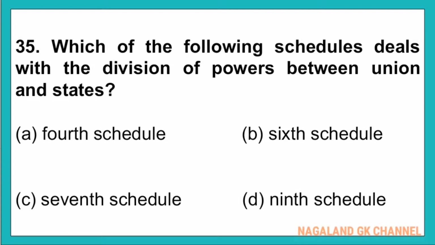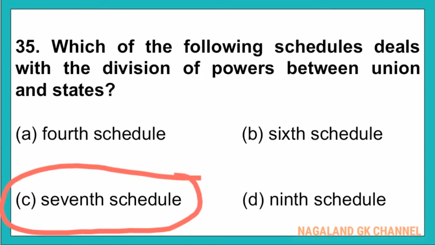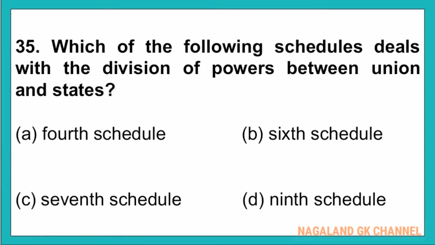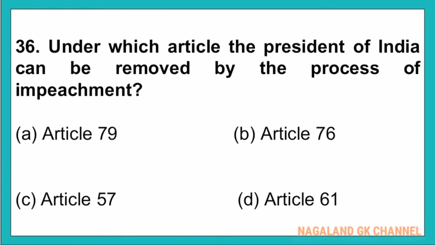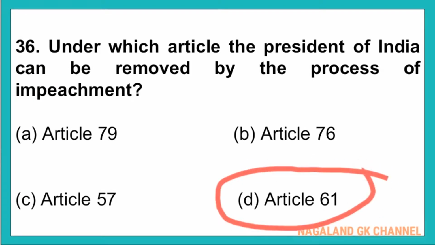And here, the correct answer is option number C, that is 7th schedule. And question number 36, under which article the President of India can be removed by the process of impeachment? And here, the correct answer is option number D, that is Article 61.